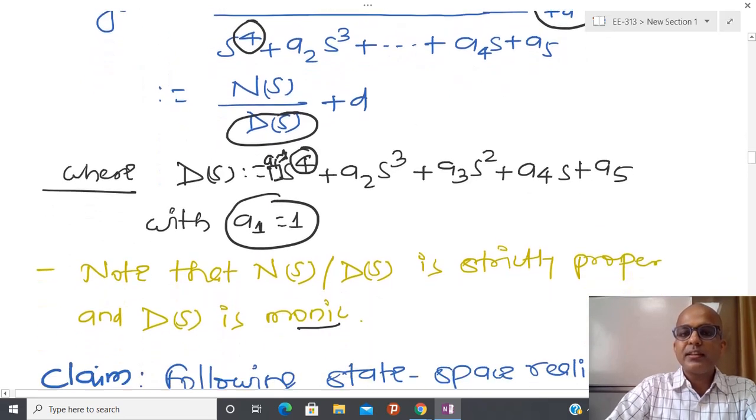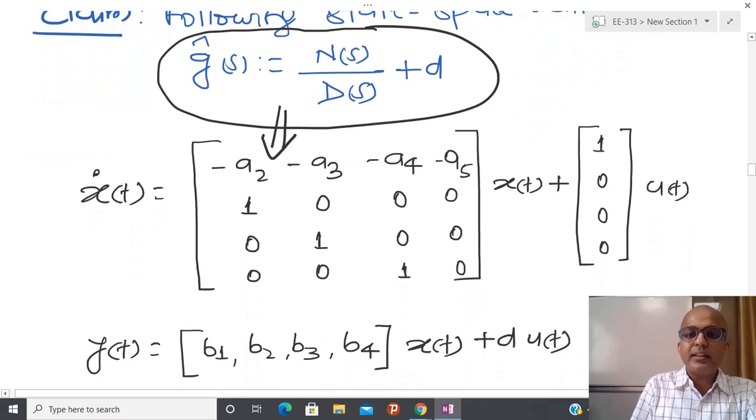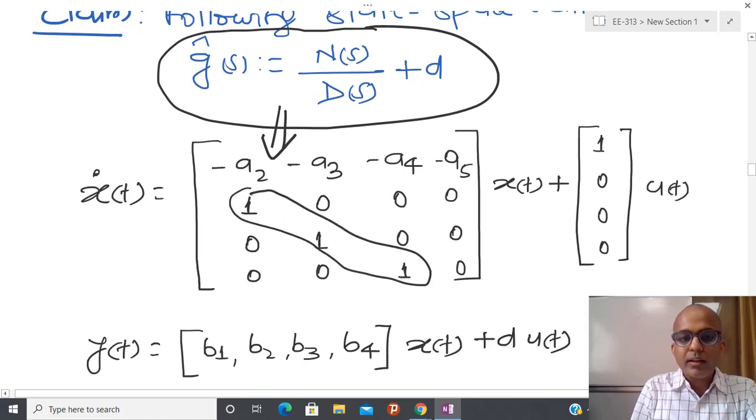And due to that reason, this kind of representation comes into the picture. After that, you can see that this is not diagonal, so sometimes people call this a super diagonal. So this is diagonal, but apart from this, below the diagonal element, I am going to put 1. First, try to understand why a 4 cross 4 matrix comes into the picture: because the highest degree of the denominator polynomial is 4, and due to that reason x(t) belongs to R4.